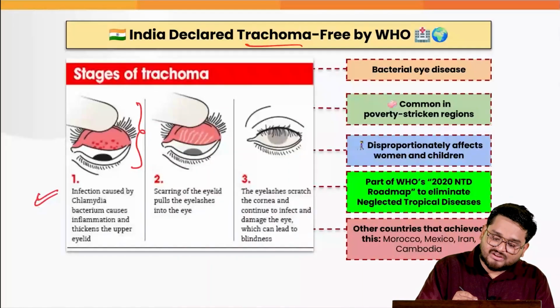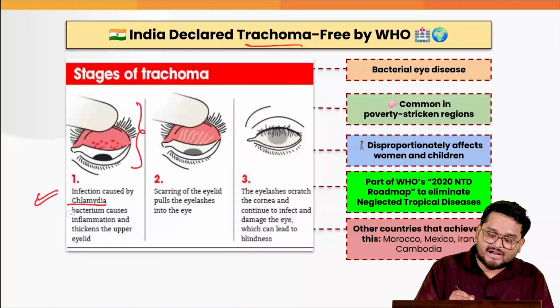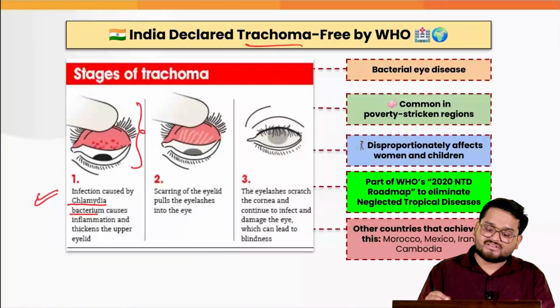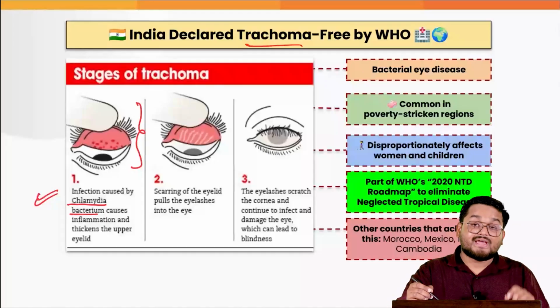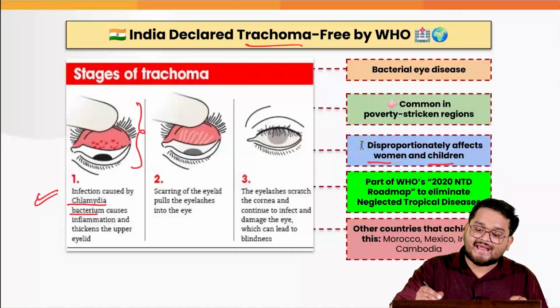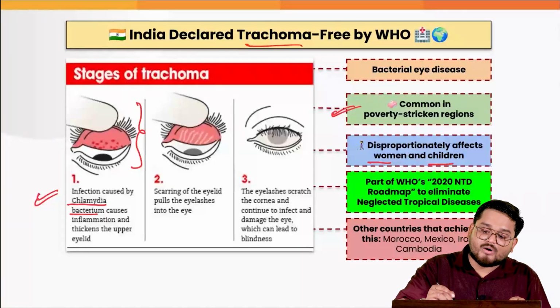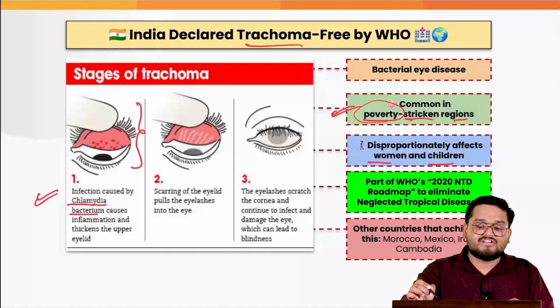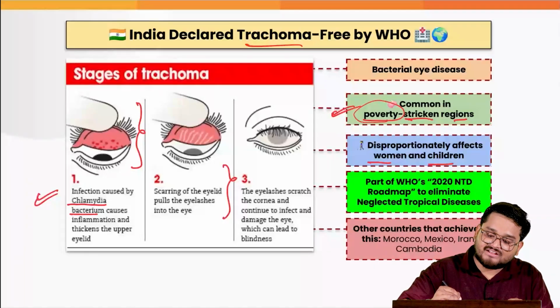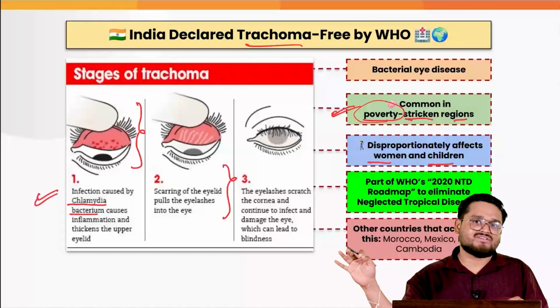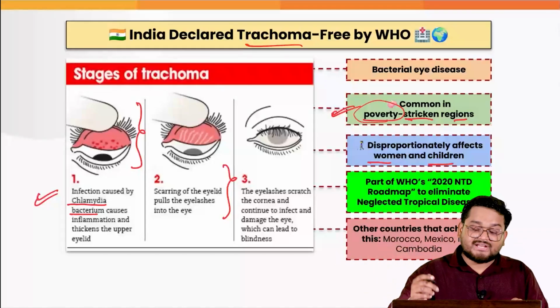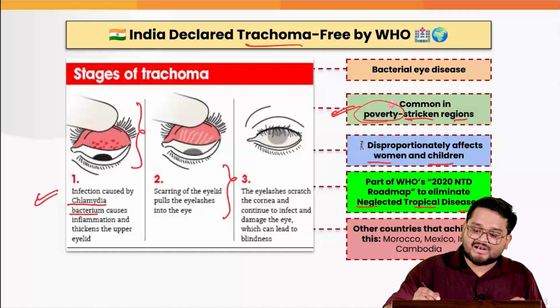This is an infection which is caused by the chlamydia bacterium, which causes inflammation around our eyes. This infection affects mainly women and children, and is more common in poverty-stricken regions, because this bacteria generally thrives in various unsanitary and dirty places across the world, which is why they are also known as neglected tropical diseases.